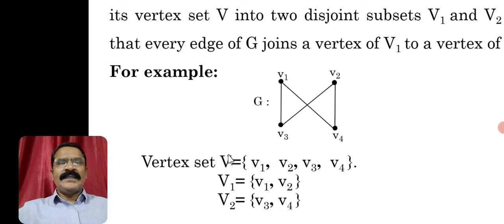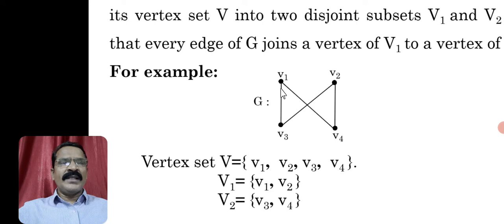That is the concept of bipartite graph. So this is an example of a bipartite graph because the vertex set V, which contains v1, v2, v3, v4, is partitioned into two disjoint subsets, say v1, v2 in one set and v3, v4 in another set. If you observe any edge, then that edge joins a vertex of V1 to a vertex of V2. You can see this is an edge joining v1 and v3.